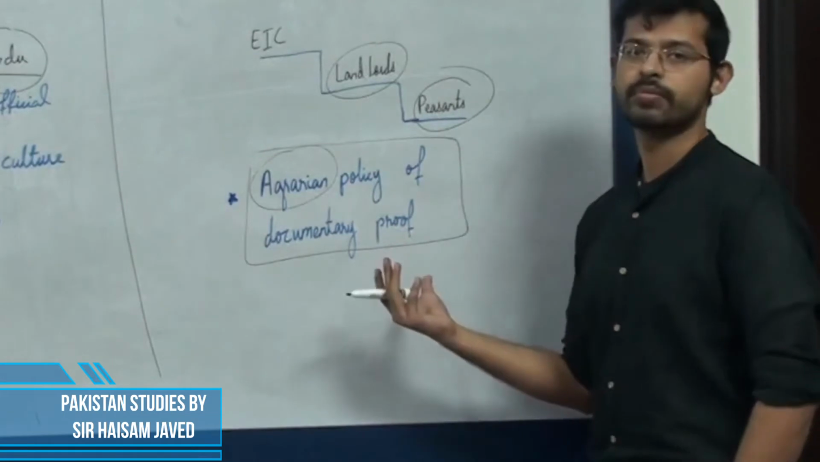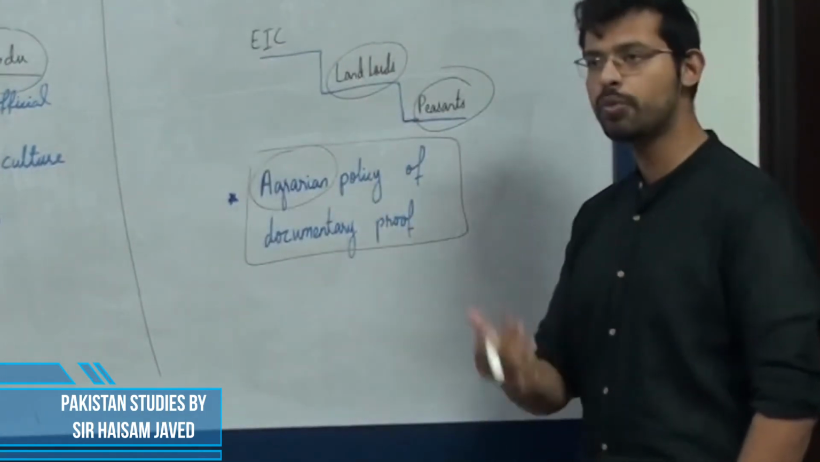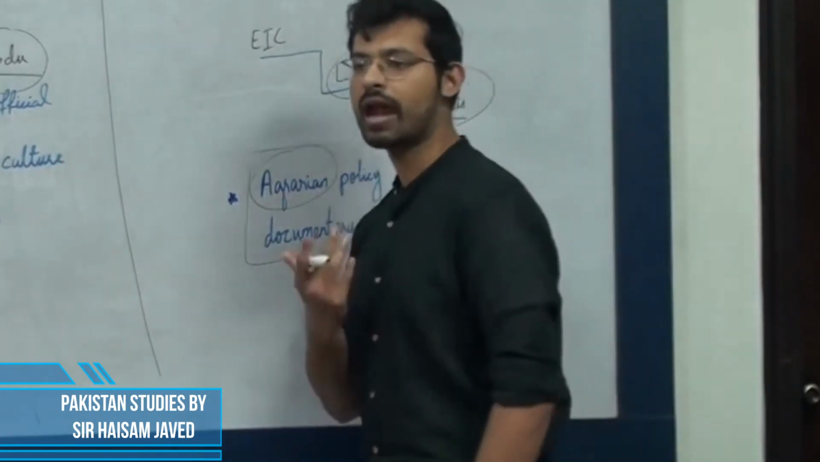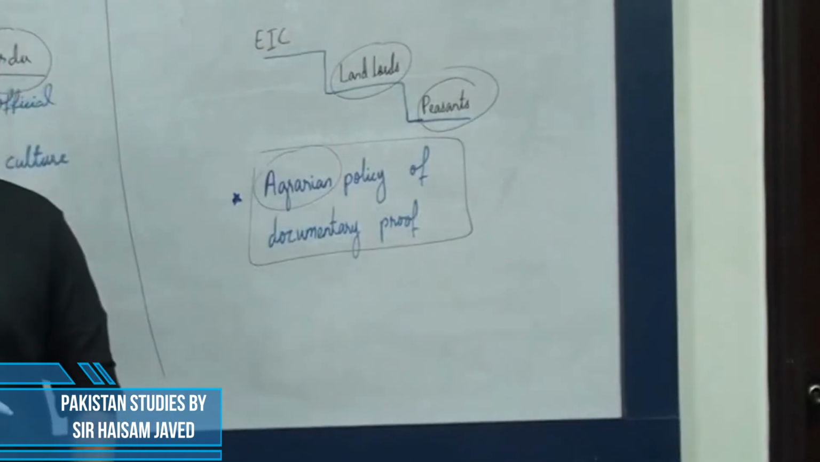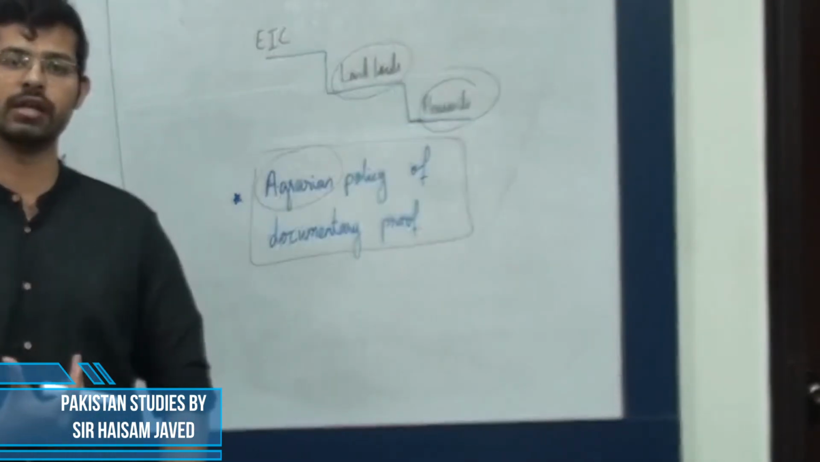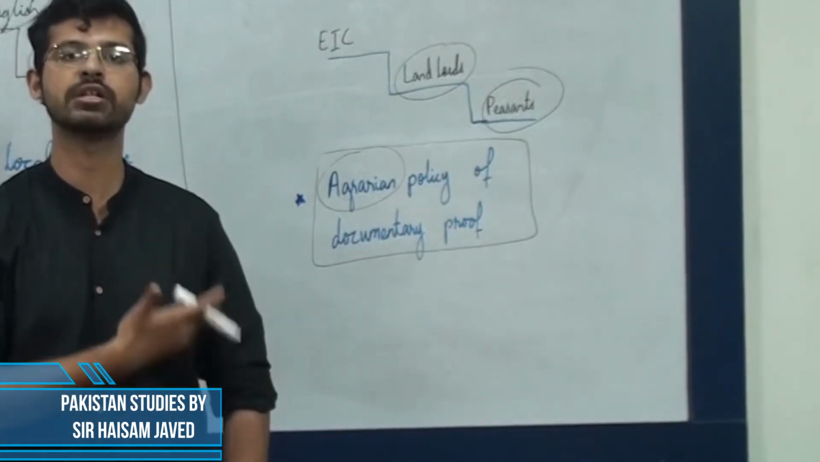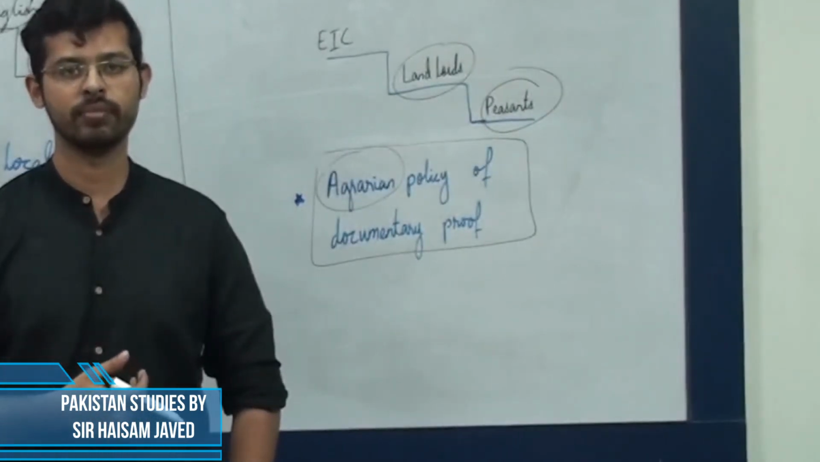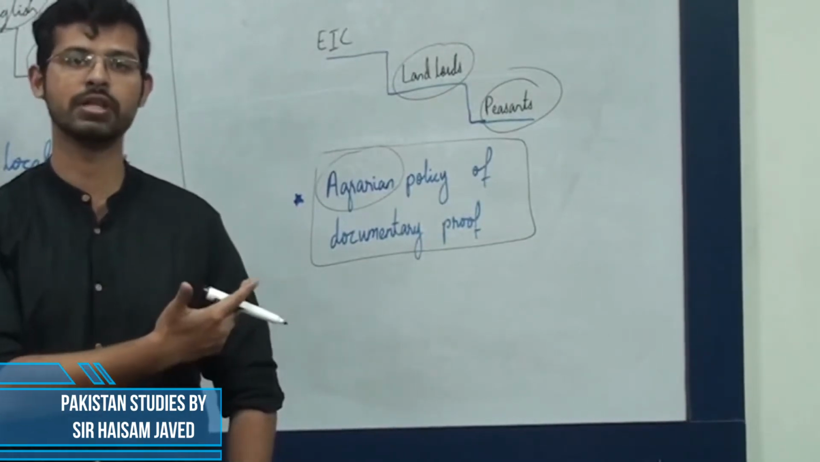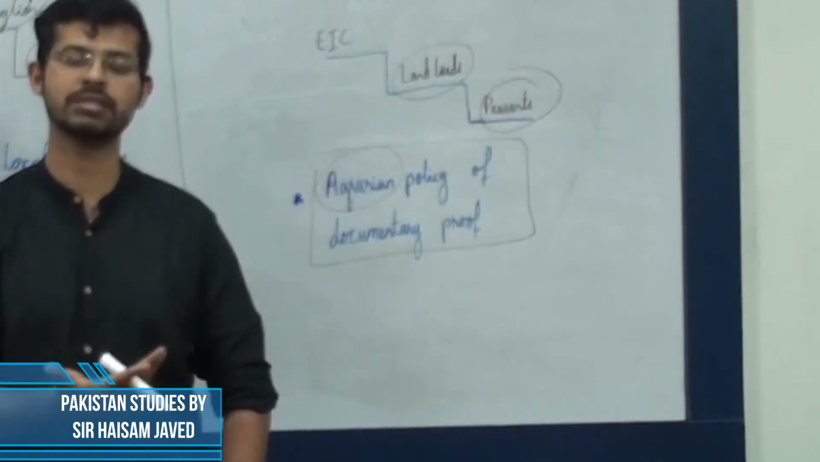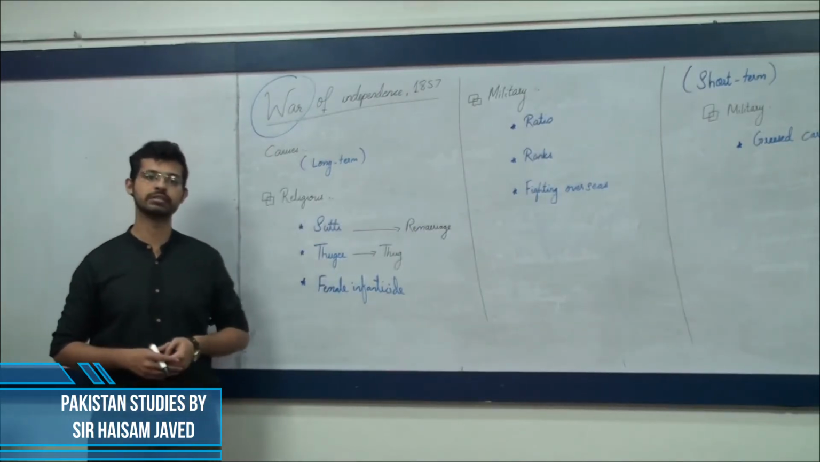Now where is the problem? The problem is that the British East India Company found a loophole in the Indian system, that at that time not much documentary proofs were maintained. And finding this opportunity, the British were able to exploit the Indian landlords and were able to capture their lands as well. And because of these policies, the Indians got against the British East India Company in the War of Independence 1857. Let us now continue with other long-term reasons as well.